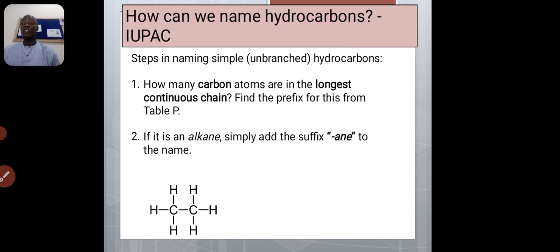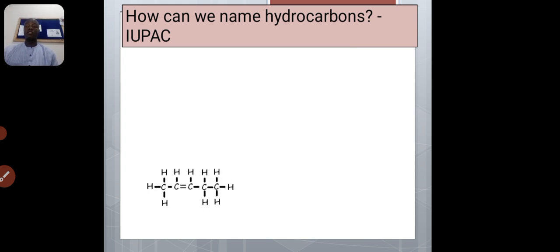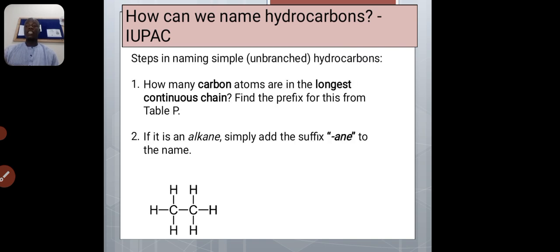So this one has 2 carbons, so it will be, sorry, not alkane, ethane, because the carbon to carbon bond is single, so you add ane, so this is ethane.